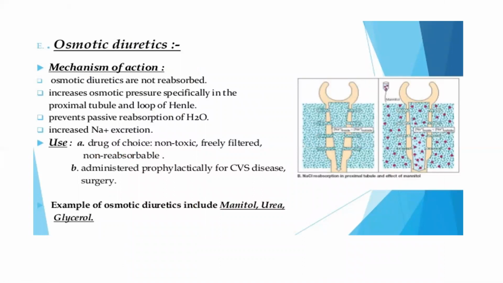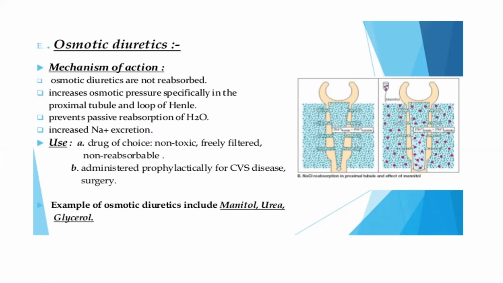Osmotic diuretics mechanism of action: they are not reabsorbed, increase osmotic pressure specifically in the proximal tubule and loop of Henle, prevent passive reabsorption of water, and increase sodium excretion.